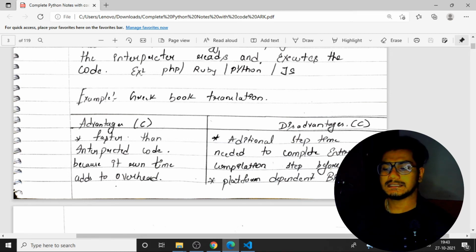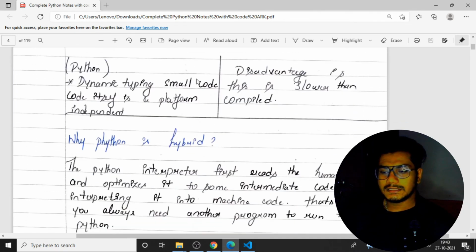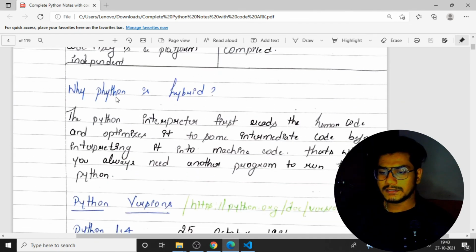Syntax is very easy, with very little code, reusability, and platform independence. So these are all the advantages. You can see all the notes I have written here. You can see I have written why Python is hybrid: because the Python interpreter first reads the human code, and then optimizes it to some intermediate code before interpreting it.